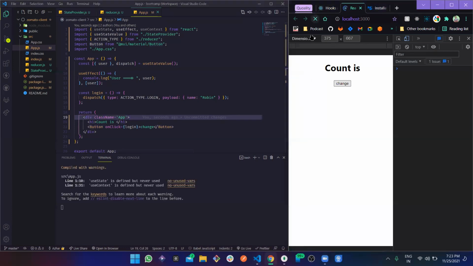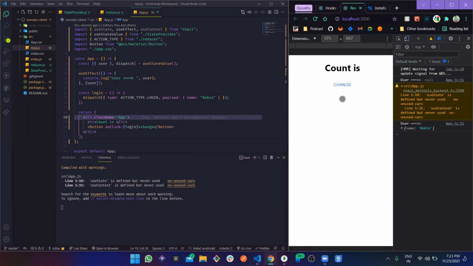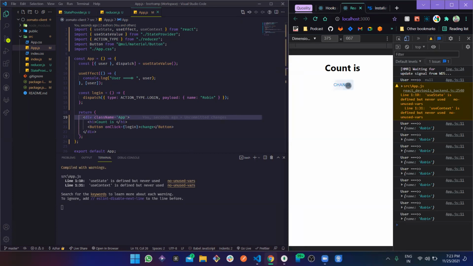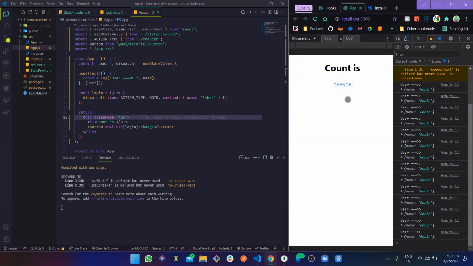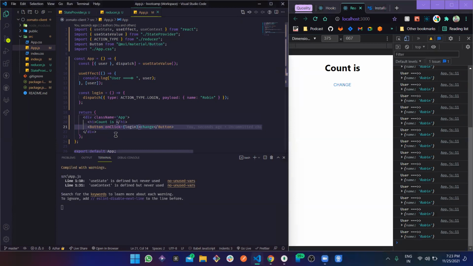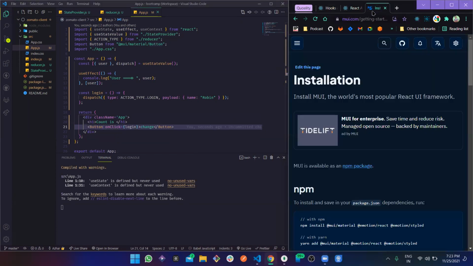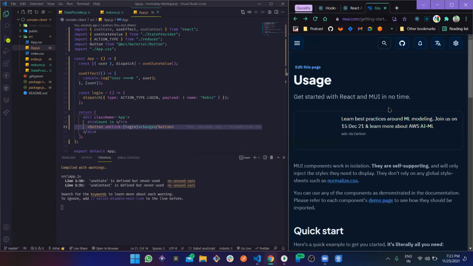Okay, now let's refresh. Now see, this is a Material kind of UI, but this is not going to make any sense because we have not passed any values. We are using this component, but we are not passing any values here, right? So now let's go forward to the documentation and see what we actually need to do.